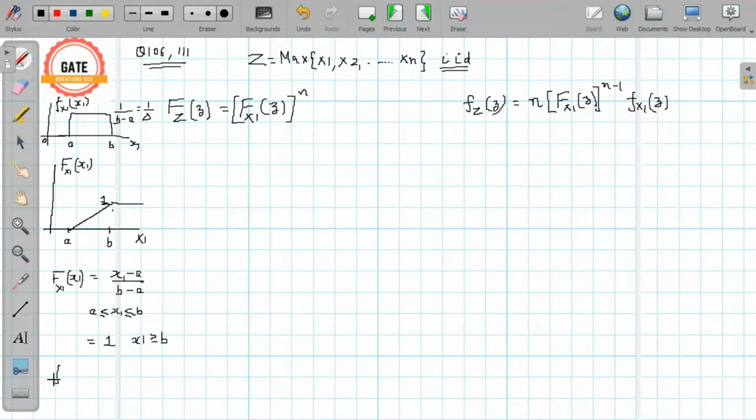Similarly, we can write mathematically the PDF of x1 will be equal to 1 over b minus a in the range x1 greater than a and less than b, and otherwise it will be 0.